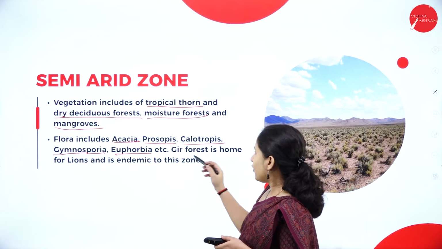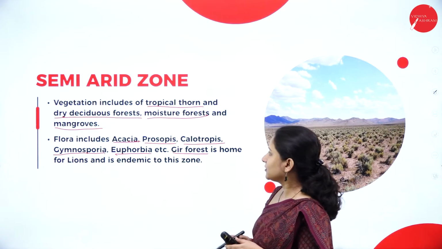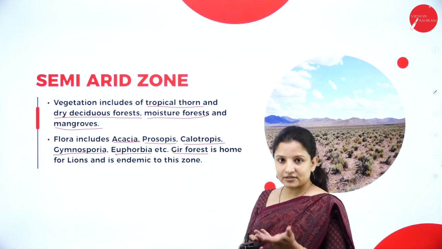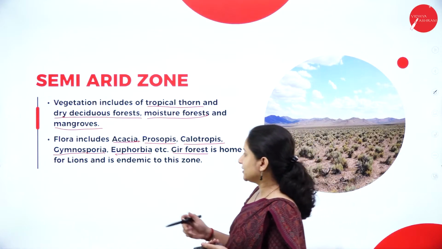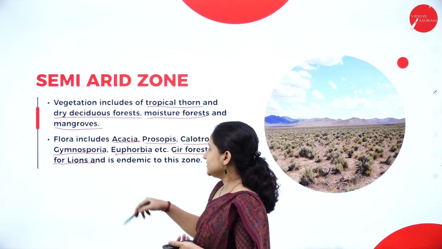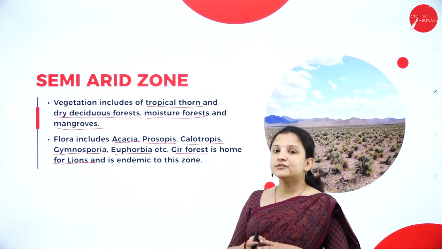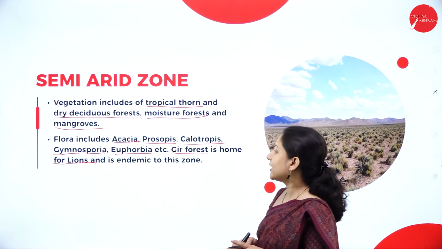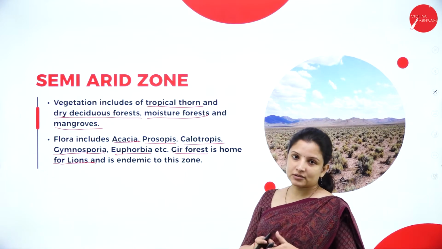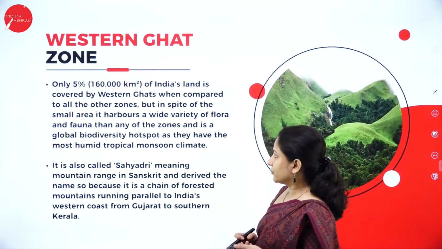And Gir forest in Gujarat comes under this semi-arid zone itself, and it is home to lions. These lions are endemic to that region, because you don't find lions anywhere else other than the Gir forest, which is a semi-arid zone.